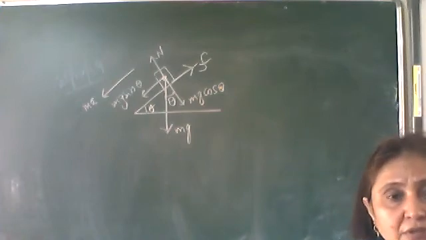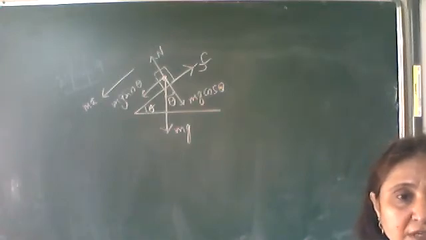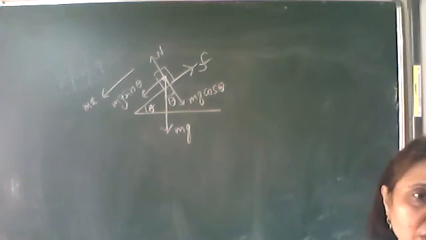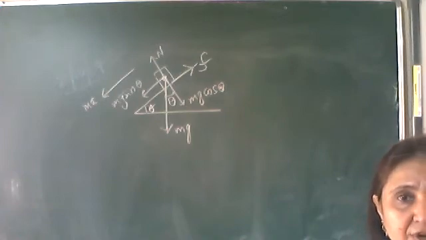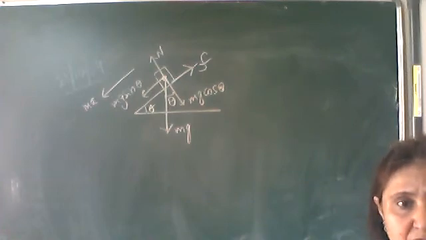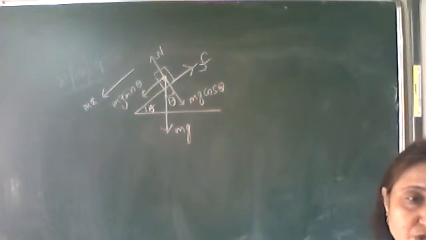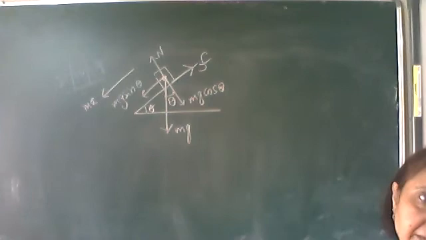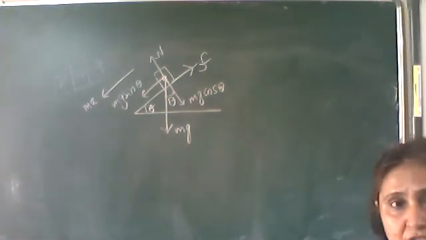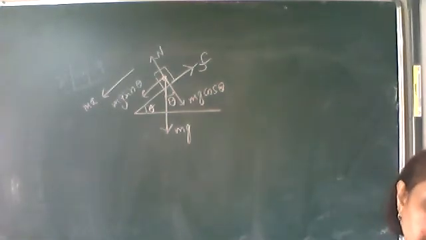Draw the inclined plane making an angle theta with the horizontal. Place a block on it. Draw the forces acting on it. The first force, weight of the body, mg, vertically downwards. The second force, normal reaction, which the inclined plane is exerting on the block, perpendicular to the inclined plane.